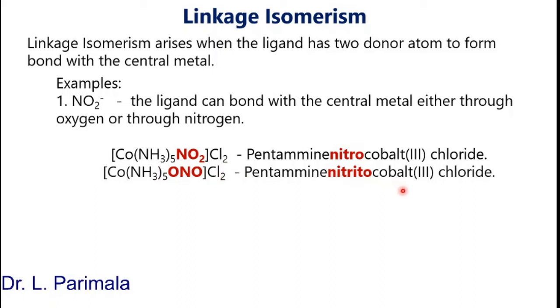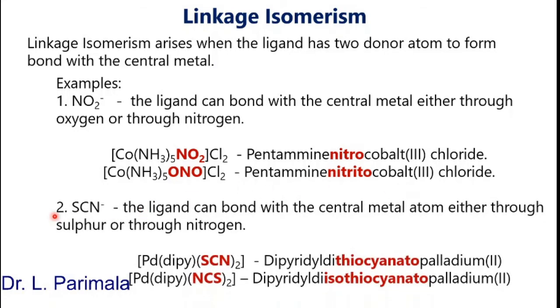Let us see one more example. Here in this ligand, sulfur can bond with the central metal, or nitrogen can bond with the central metal. So the ligand can bond with the central metal atom either through sulfur or through nitrogen. Accordingly we will be getting two isomers. In one isomer the central metal is bonded with sulfur, in the other isomer the central metal is bonded with nitrogen. So here the two isomers are given.